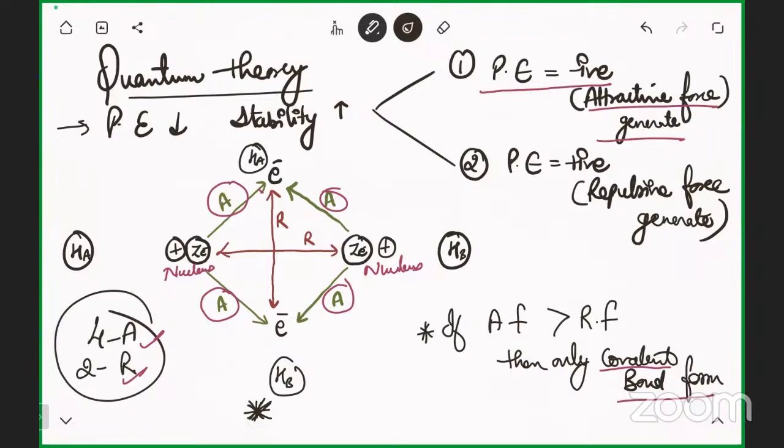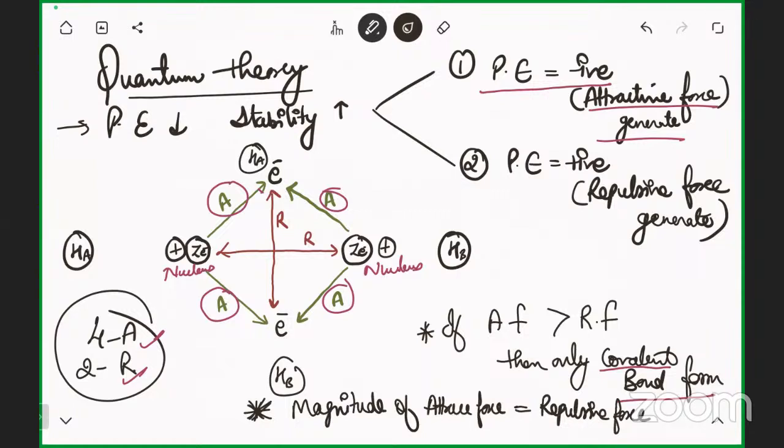When the magnitude of the attractive force becomes equal to the repulsive force magnitude, the negative value of potential energy is maximum. It means at that particular time it will try to generate the attractive force more.